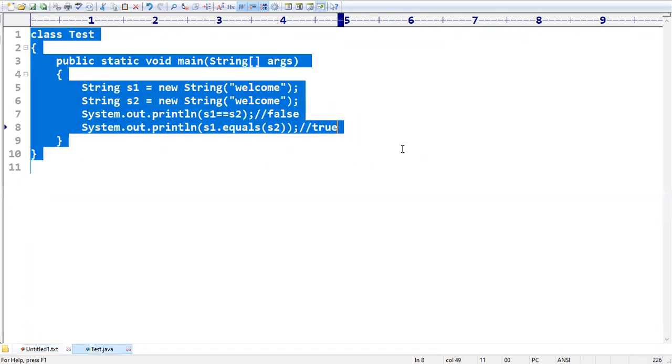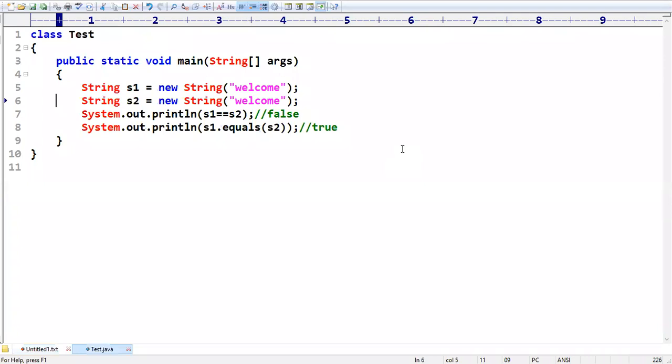Now, second example. Please concentrate here. I don't want a string, I want to go with a string buffer. Here also I don't want a string, I want to go with a string buffer. Now I am moving to string buffer. Could you please tell me what answers we are going to get? Is it the same false and true, or is there any change?